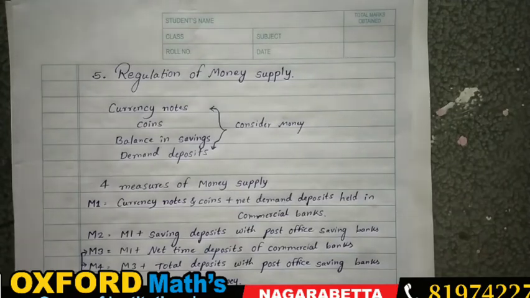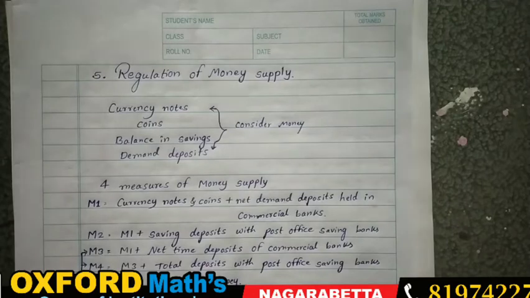Deposit money is separate, my dear students, and saving deposit is different. Net demand deposit means, as I told you, you have kept the money for a long time without withdrawing, for 5 years or 10 years, along with the currency and coins. That is called M1. In M2 what happens?